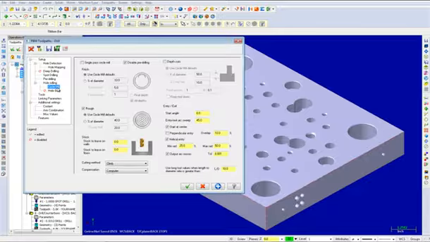Change the parameters as shown. Your parameters should now appear as shown.